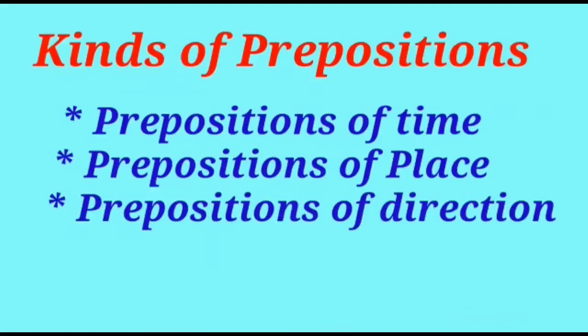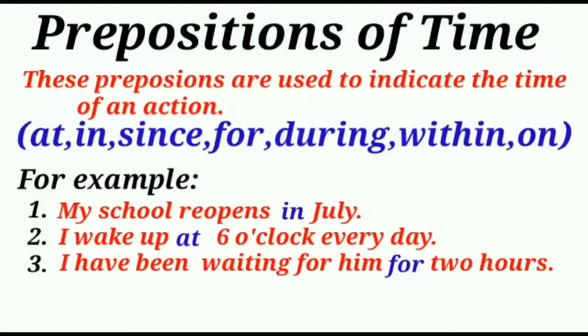Kinds of prepositions. There are different kinds of prepositions: prepositions of time, prepositions of place, prepositions of direction. Prepositions of time are used to indicate the time of an action. The prepositions at, in, since, for, during, within, and on can be used as prepositions of time.